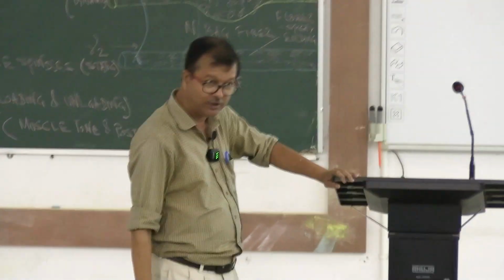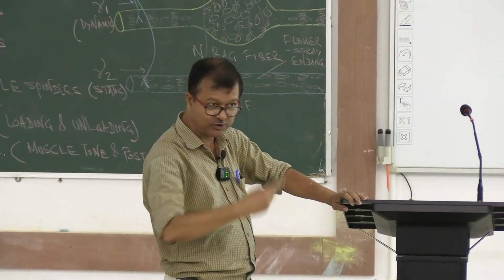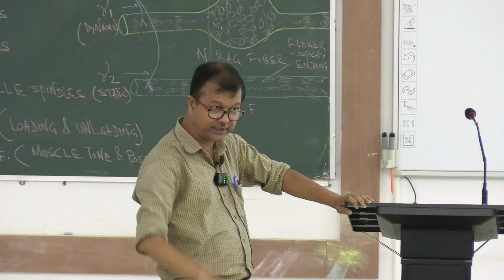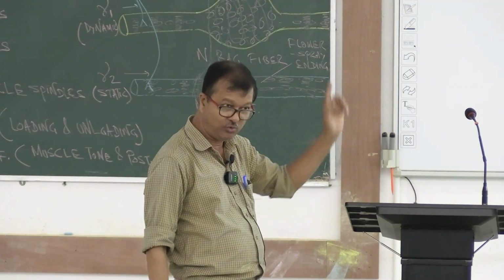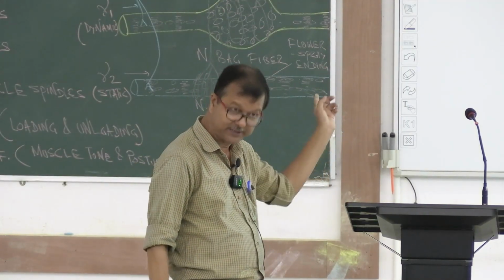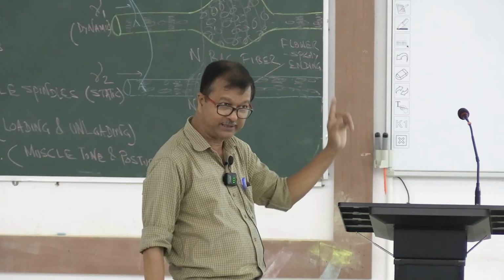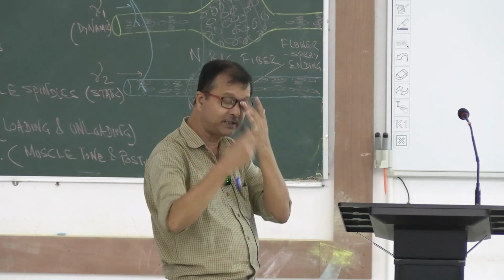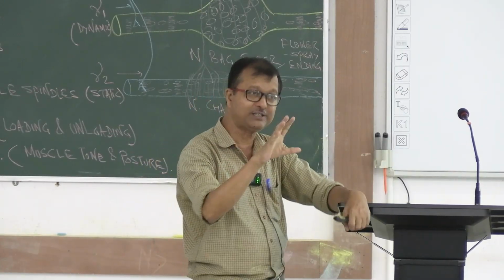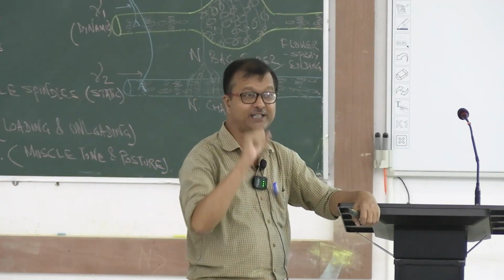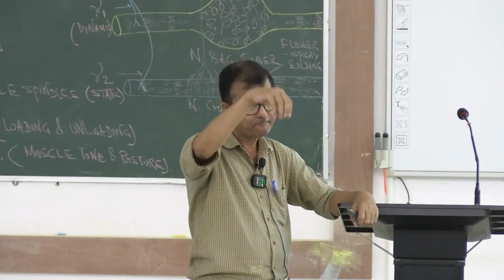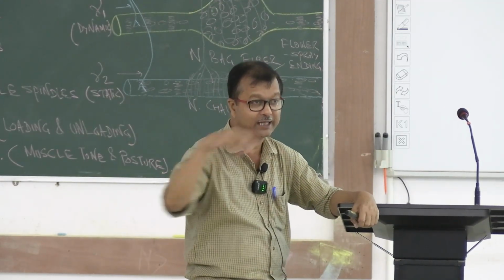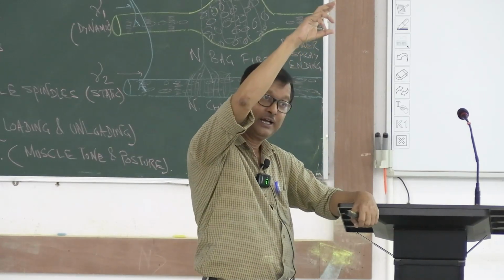Gamma motor neurons are not directly concerned with muscle contraction, but indirectly, through the muscle spindle, because they supply the muscle spindle. These motor neurons continuously discharge impulses to the lower motor neuron, so the lower motor neuron, alpha, is under the control of gamma motor.